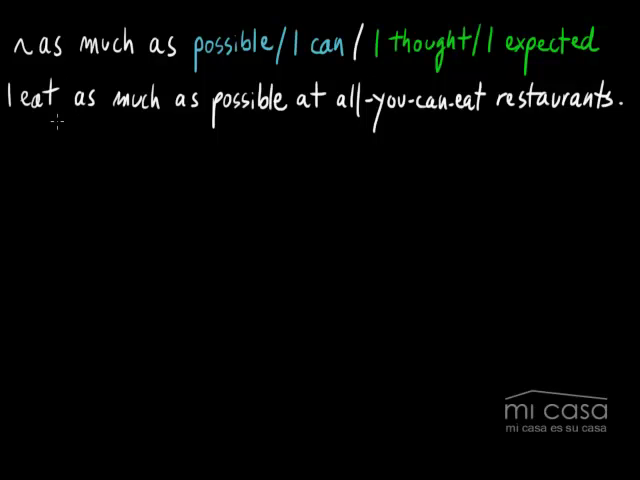All right, so here we're saying as much as possible, or we could even say as much as I can. Both are fine. As much as possible or as much as I can. Both have very similar meanings, right? So let's go ahead and look at an example using these endings right here.